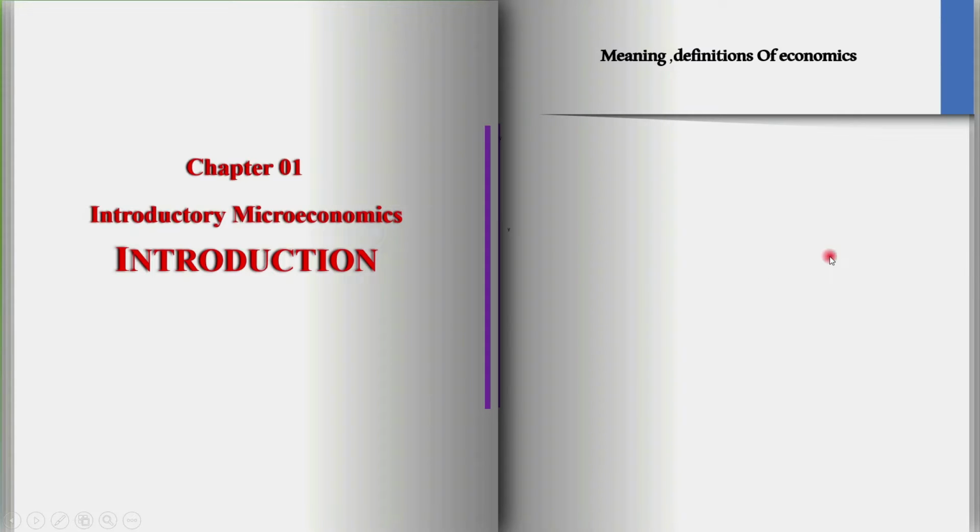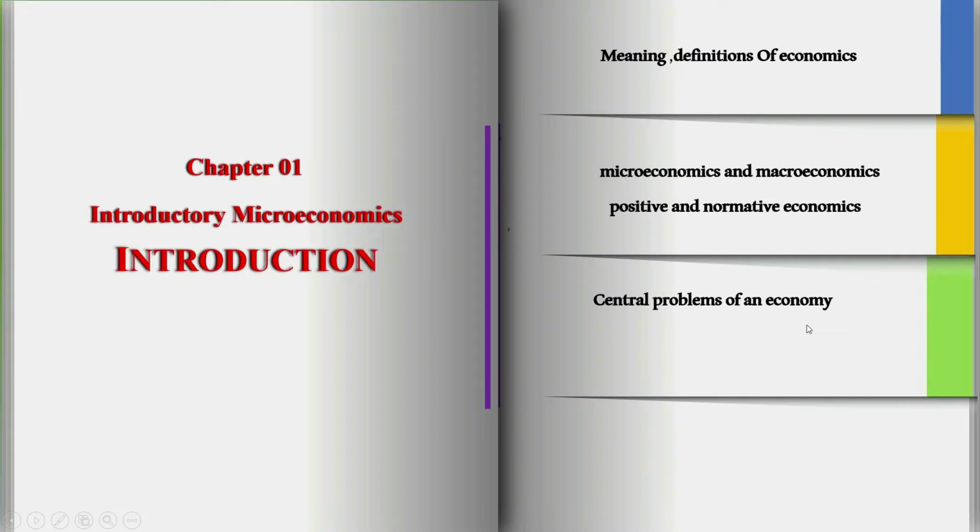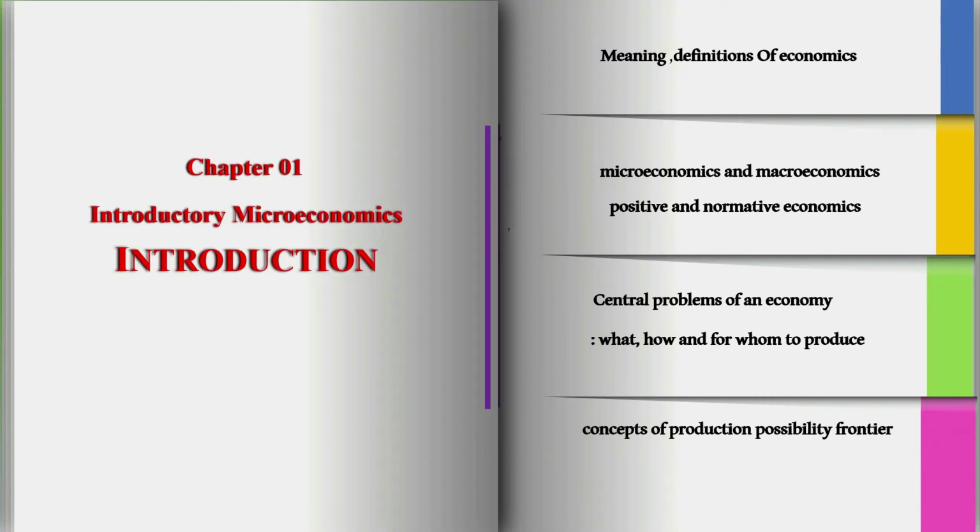Here we are going to learn the meaning and definitions of economics, microeconomics and macroeconomics, positive and normative economics. This is the comparative study and central problems of an economy. That means what, how and for whom to produce. The last one is the concept of production possibility frontier and opportunity cost.